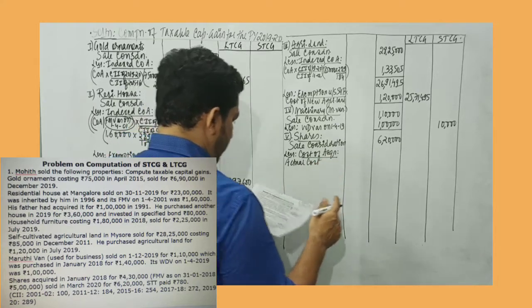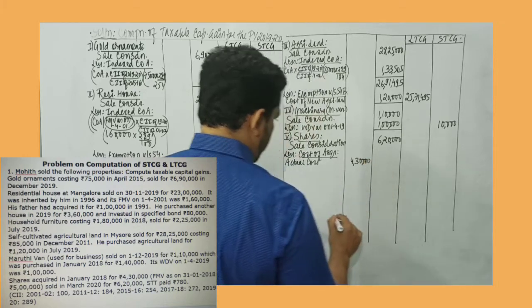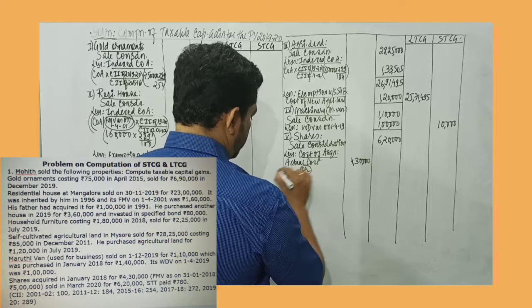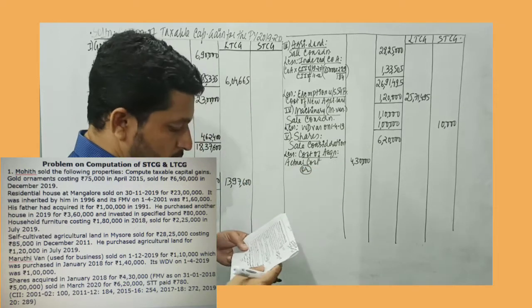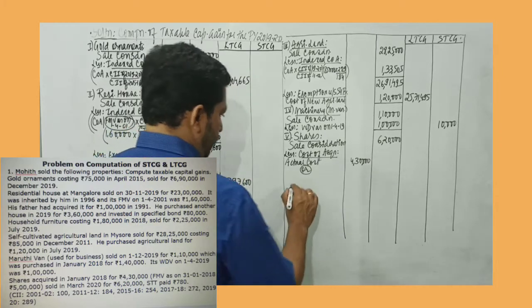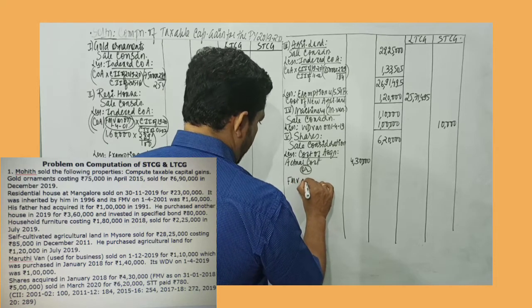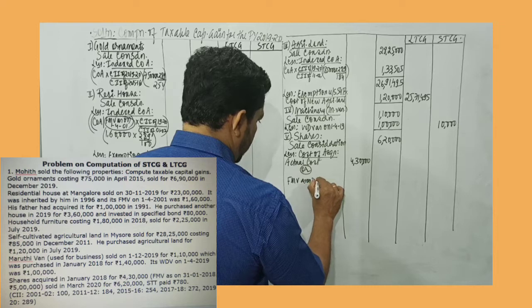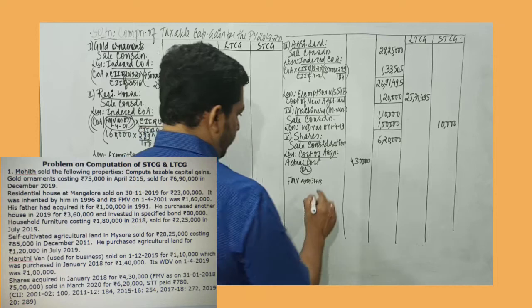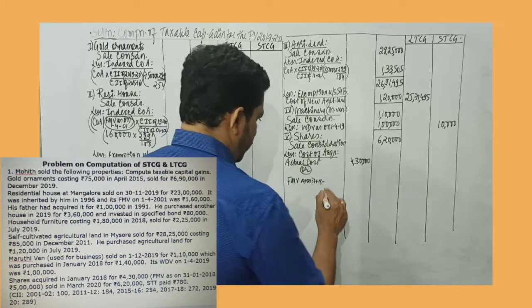Actual cost is 4,30,000, so I record 4,30,000 in the first amount column. Or we have an internal comparison: the lower of fair market value as on 31st January 18, which is 5 lakh rupees.